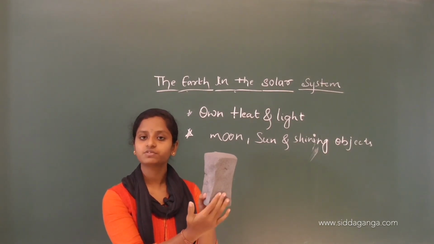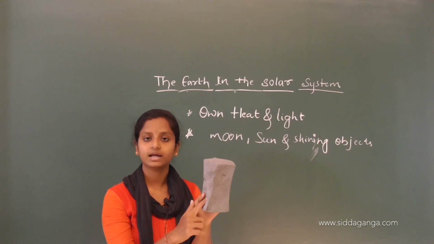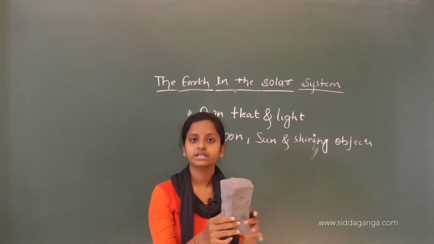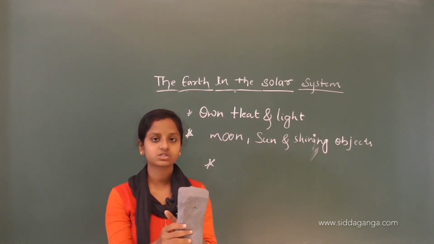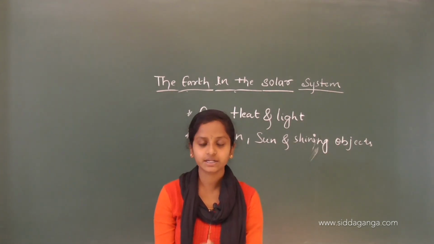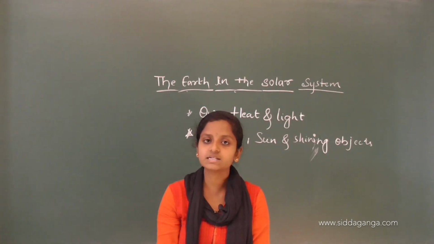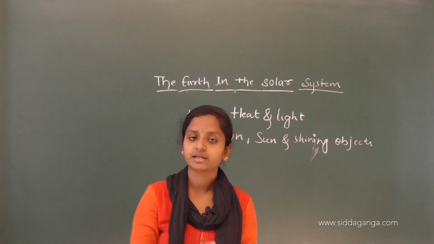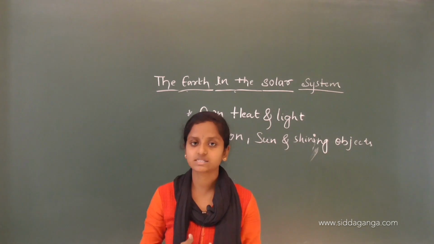So these type of celestial bodies, which don't have their own light and heat and yet shine, are called planets. Understood? Yes. Some of the celestial bodies don't have their own light and heat, but still they will shine because they receive the light from the other stars.